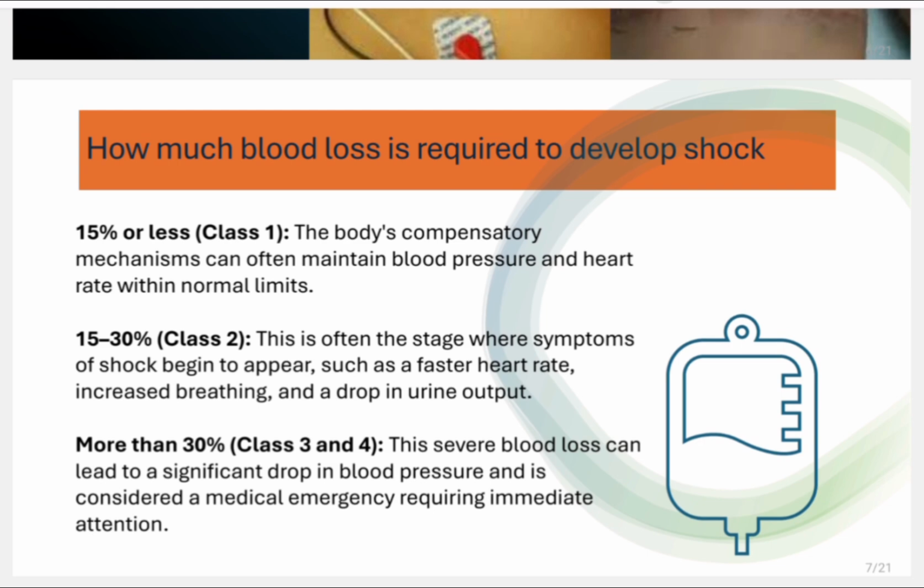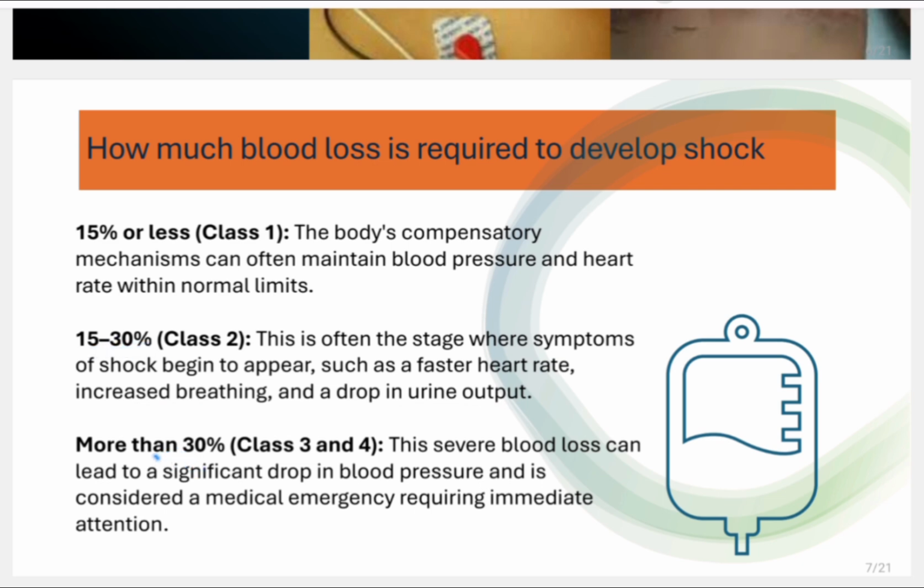So how much blood loss is required to develop shock or cardiovascular collapse? If the blood loss is less than 15%, that is called class 1 shock, and the body's compensatory mechanisms are often enough to maintain the blood pressure and the heart rate. If the blood loss is between 15 to 30%, that is called class 2 shock. It is often the stage where symptoms of shock begin to express, like hypotension, tachycardia, increased breathing, and a drop in urine output. These will appear if the blood loss is 15 to 30%.